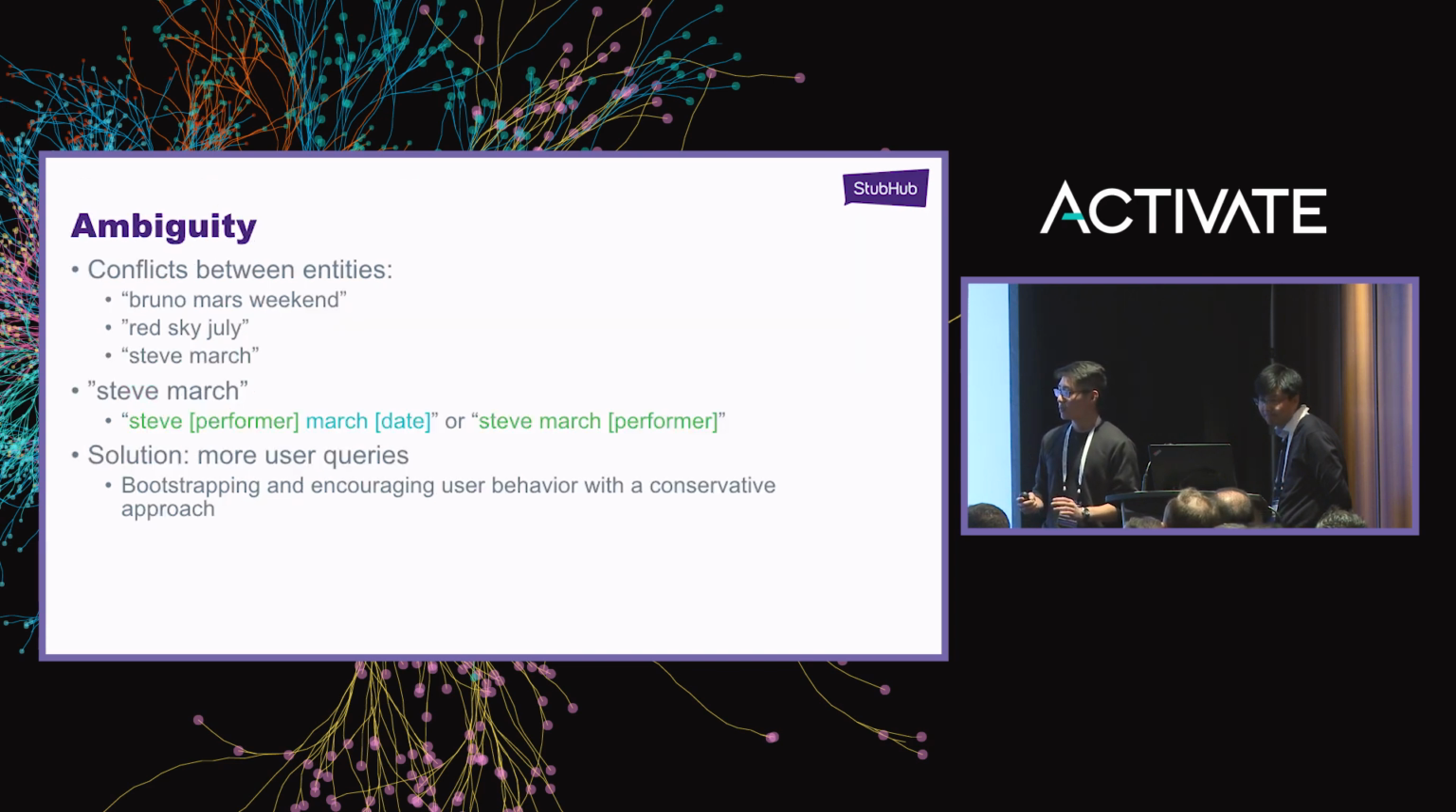Moving down this path, we struck another issue, and that was ambiguity. We have queries such as Bruno Mars weekend, which could refer to Bruno Mars this weekend, meaning a date range, or it could be that Bruno Mars and The Weeknd are performing in the same event. And most people wouldn't type out The Weeknd the way it's properly spelled, but rather they would type it in quickly and conversationally.